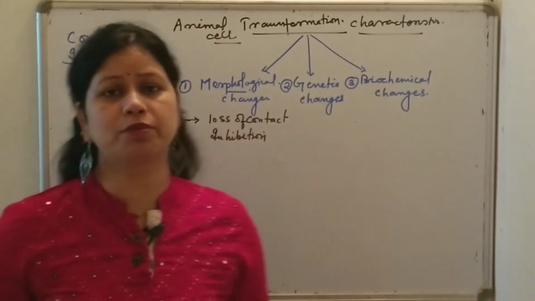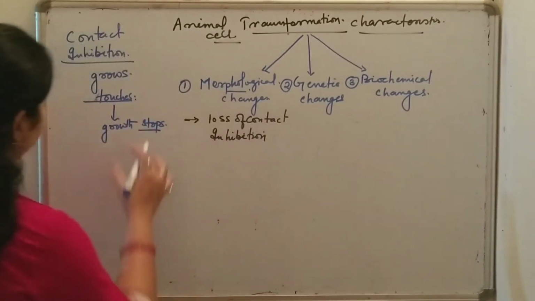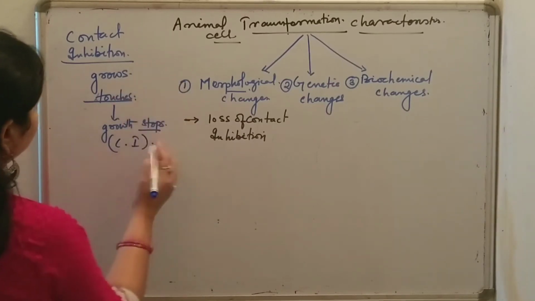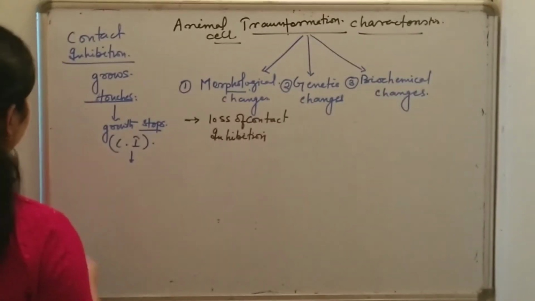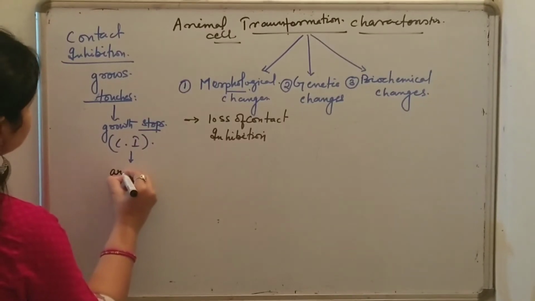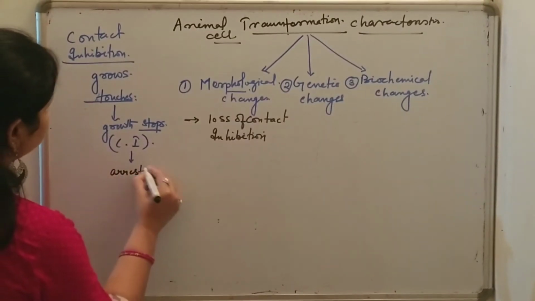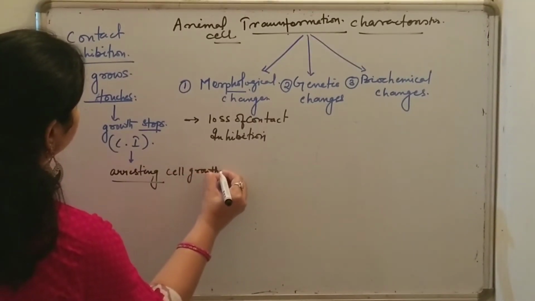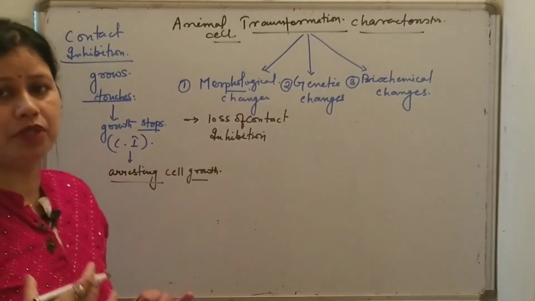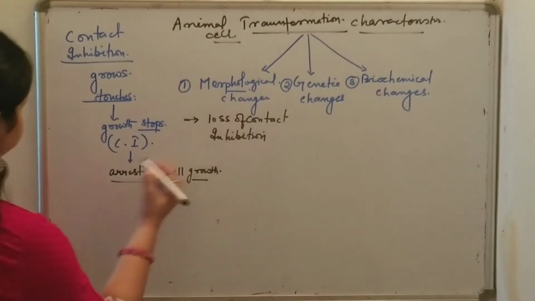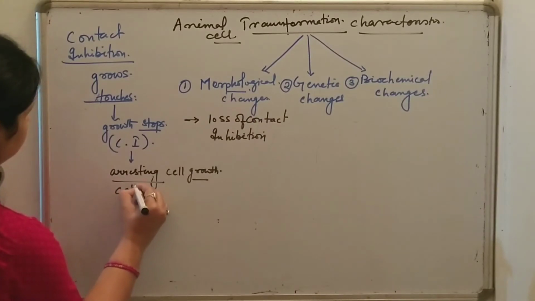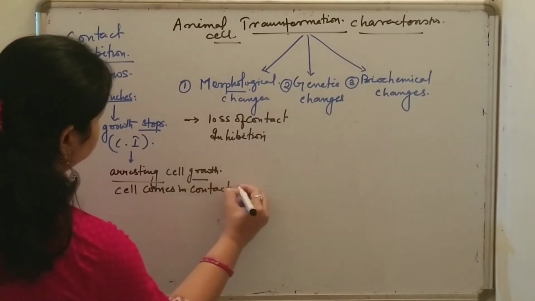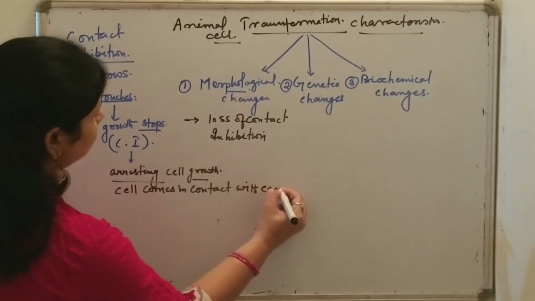The cell growth stops by contact inhibition. Or in another way we can define that contact inhibition is the process of arresting the cell growth whenever a cell comes in contact with other cells, or with each other.